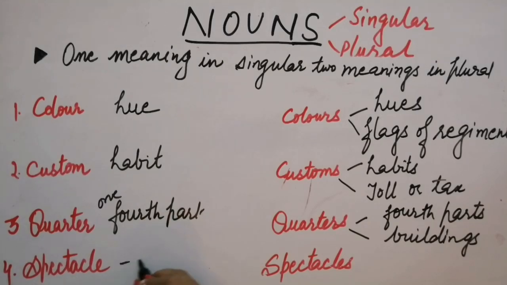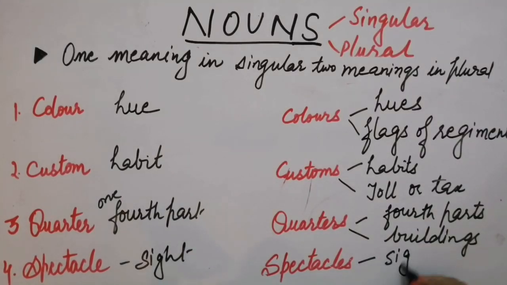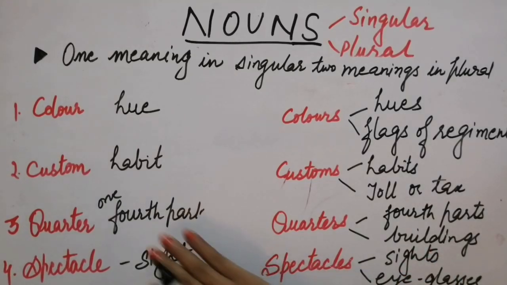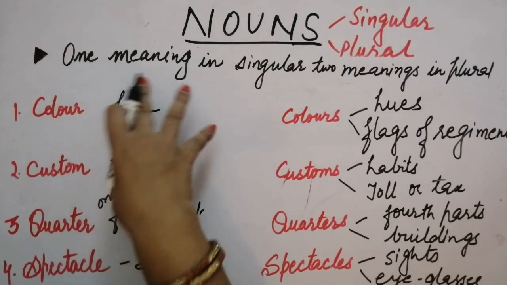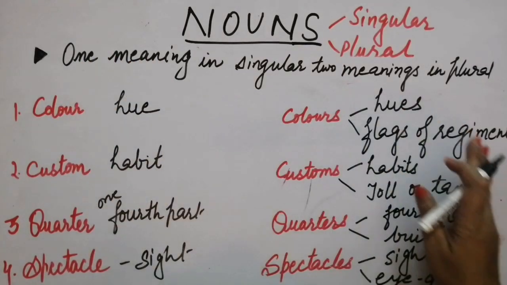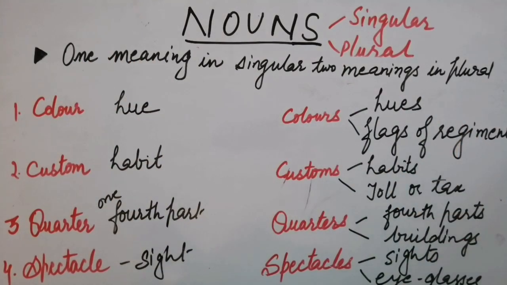Spectacle is sight. We have just learned that spectacles cannot be used in singular form, because in singular form it has a different meaning, sight. In plural form we have sights also. We have eyeglasses also, which we normally use, right. So this is how words have one meaning in singular but more than one in plural form.